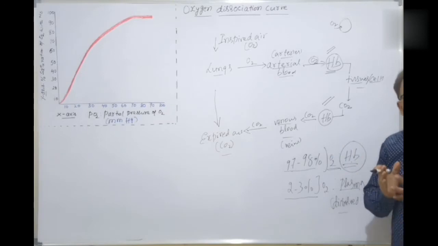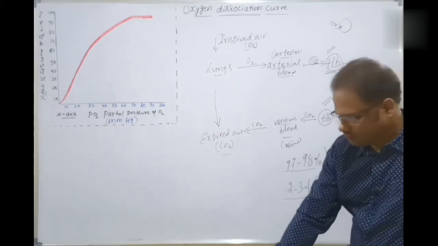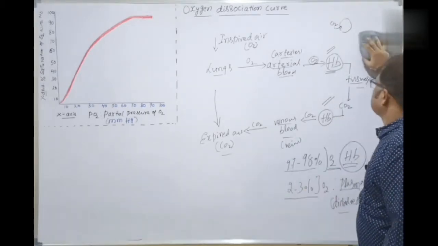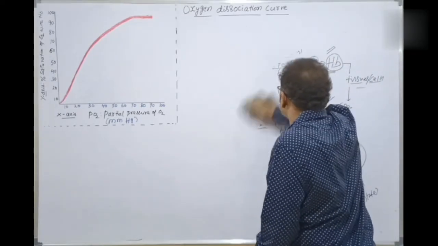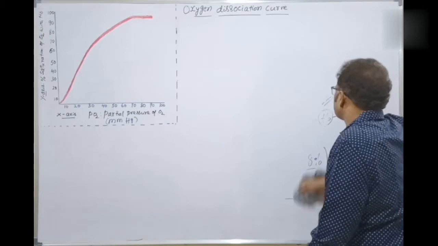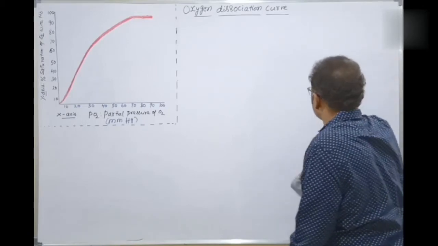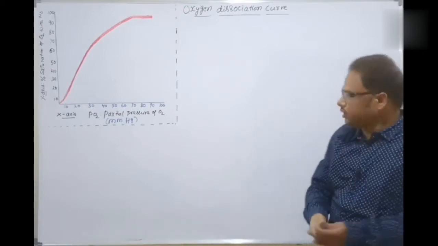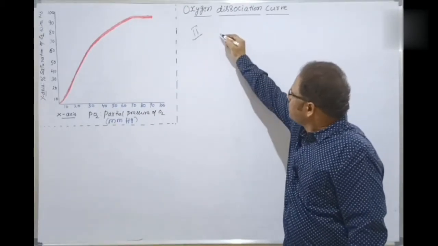So what is hemoglobin? What is its role? Let's discuss now. Clear? So this was just the first point. Now the second point, the second aspect of this explanation, is hemoglobin.